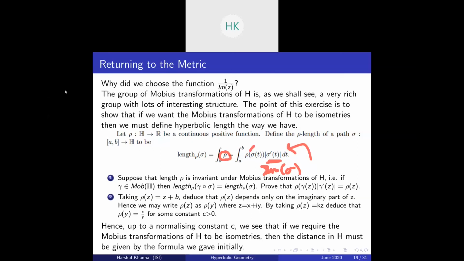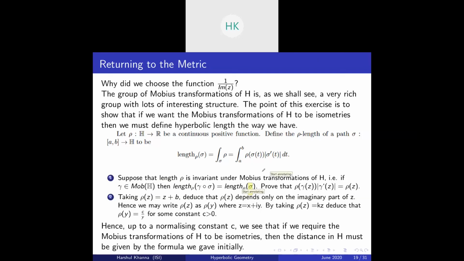Okay, so suppose that the length rho is invariant under the Mobius transformations of H. That is what we want. Actually, we want to show that if we want the group of Mobius transformations to be the group of isometries, then we have to choose the rho like that. That is, suppose gamma belongs to Mobius of H, then length rho of the curve gamma of sigma is equal to length rho of sigma. So this is our assumption.